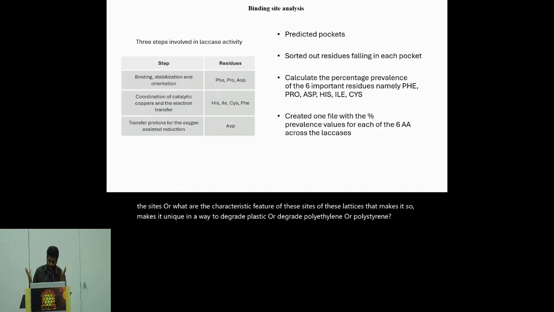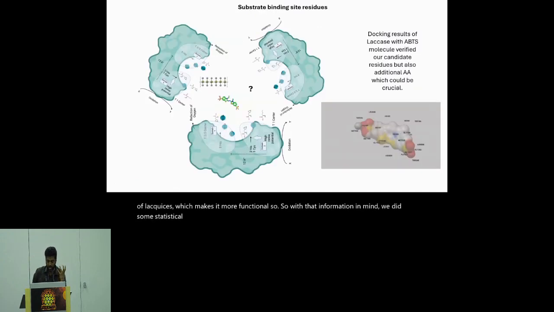There are studies which have shown that there are residues of interest in the active site region of laccases which make them more functional. With that in mind, we did some statistical analysis. Our hypothesis was that the substrate comes and binds to these laccases.